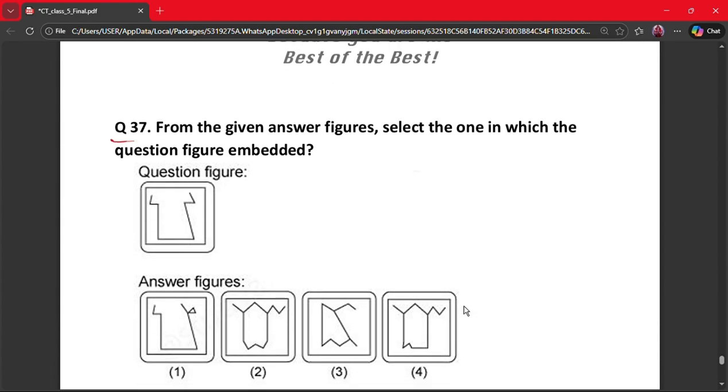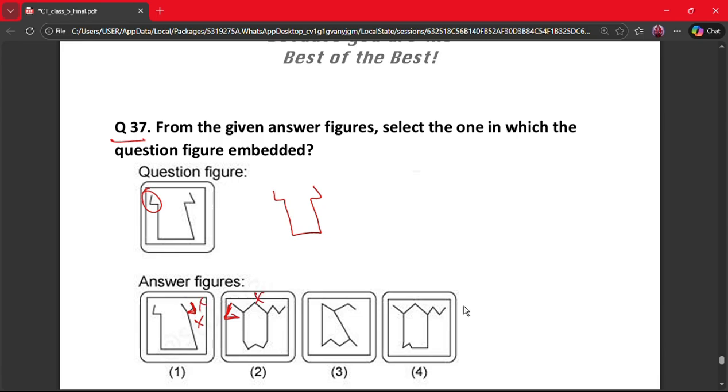Question number 37. From the given answer figures, select the one in which the question figure is embedded. So this is the figure that we are looking for here. So can it be in 1? No, because there is no this line here, so it cannot be in 1. In second, can it be? No, because we are not able to see this kind of a feature which is here.